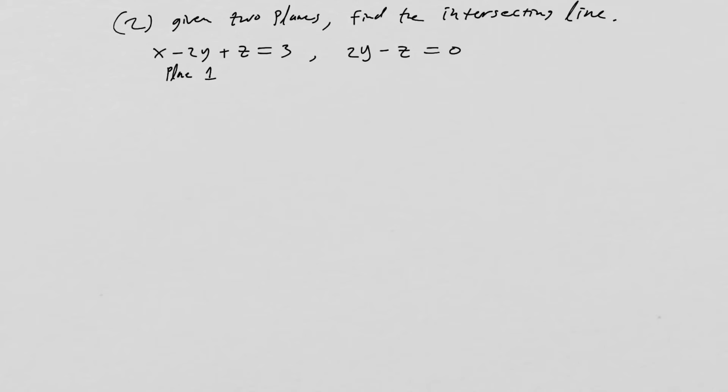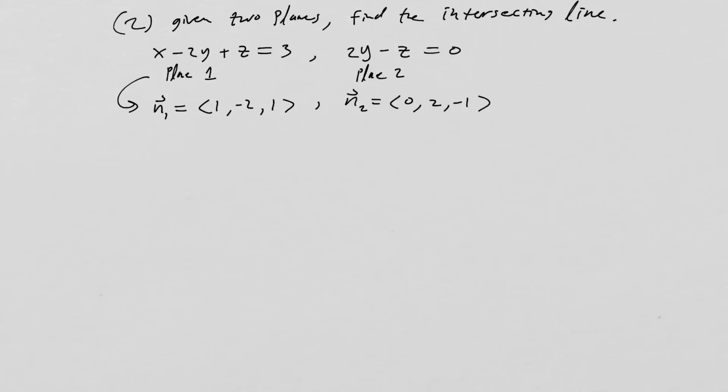This will be plane 2. All right, so plane 1 has a normal vector that's equal to 1, -2, 1. We'll call that n1. And plane 2 has a normal vector 0, 2, -1.